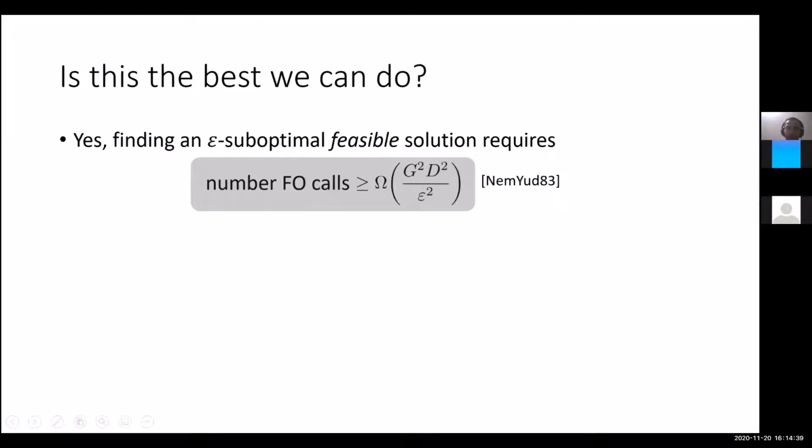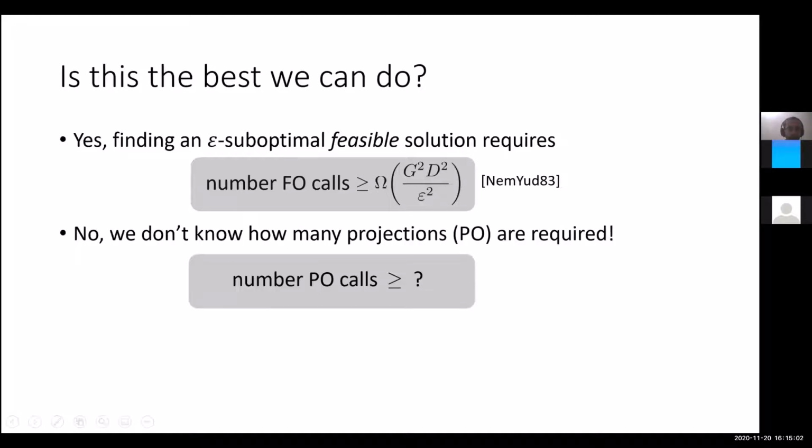So you consider any randomized algorithm that works in this black box setting, meaning that it has access only to the first order oracle and the projection oracle. Then the number of first order oracle calls it needs is at least G square D square over epsilon square. And this dependence on epsilon square is indeed tight, because projected subgradient descent can achieve this complexity.